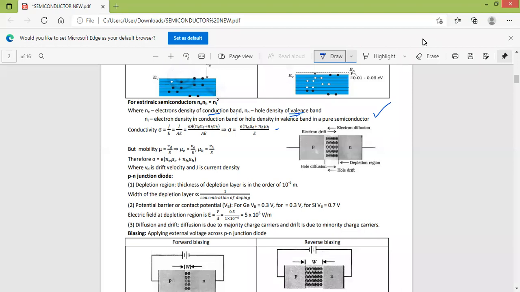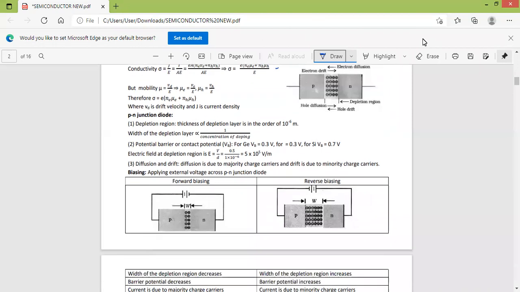Next, PN junction. We know that to a single piece of pure semiconductor, on one side a trivalent impurity is added and on the other side a pentavalent impurity is added, which gives rise to a PN junction. The PN junction with metallic contacts is called a PN junction diode or semiconductor diode.